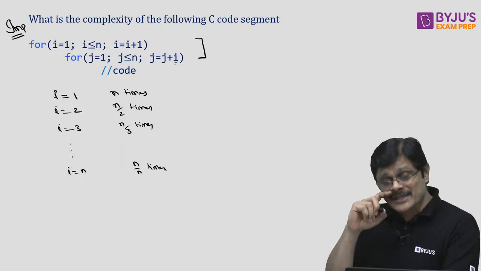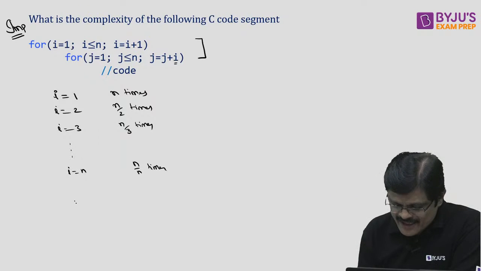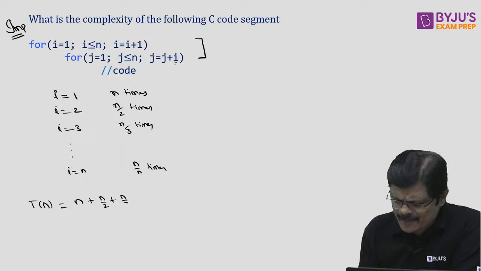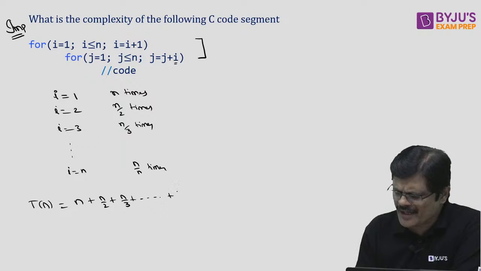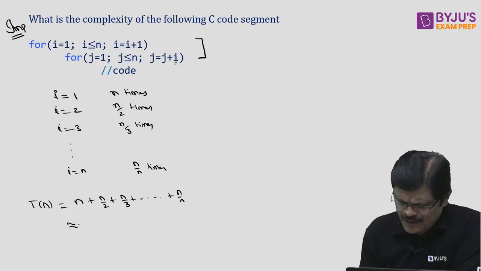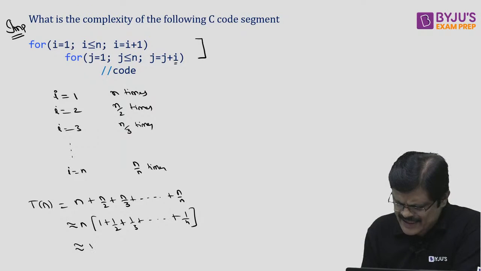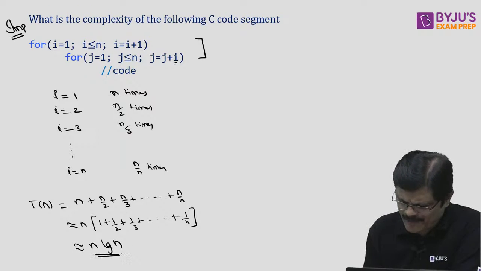So how many times does that nested loop iterate, sir? The total number of iterations will be your time complexity, which is n plus n by 2 plus n by 3 plus and so on, up to n by n. Taking n common, it is 1 plus 1 by 2 plus 1 by 3 plus and so on, 1 by n, and this is approximated with log n, my dear friends.